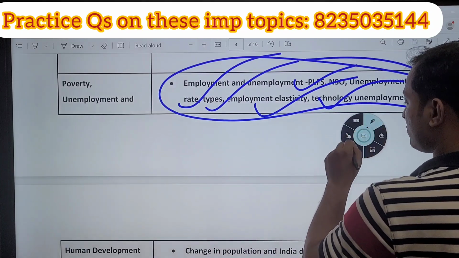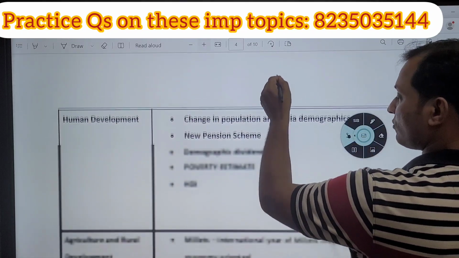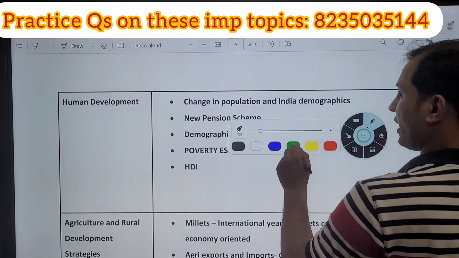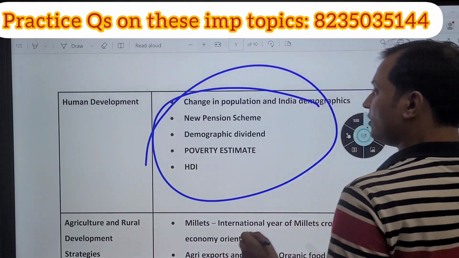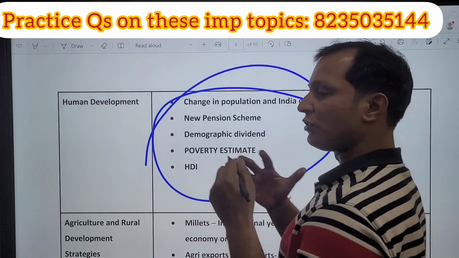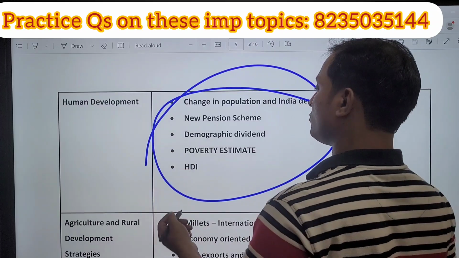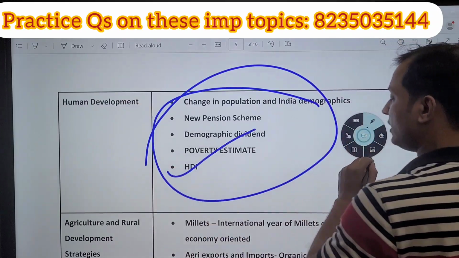Next topic related to this only is, guys, this year demographic dividend. Demographic dividend is very important. How demographic dividend is related to economic growth, they can relate and frame a question. Then human development index is also very important.